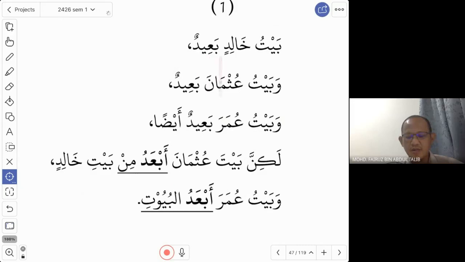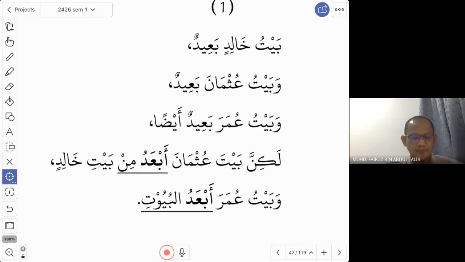Since you are not comparing between the house of Khalid and the house of Uthman, we just use the normal word for far, which is ba'id. We don't change anything. Baitu Khalid ba'id, Baitu Uthman ba'id. Jumlah thalitha, the third sentence: wa Baitu Umar al-an ba'idun aidan, is also far. For the third sentence we don't compare anything, we just state that Omar's house is also far. So for the first three sentences, there is no comparison at all, so we use the word ba'id.